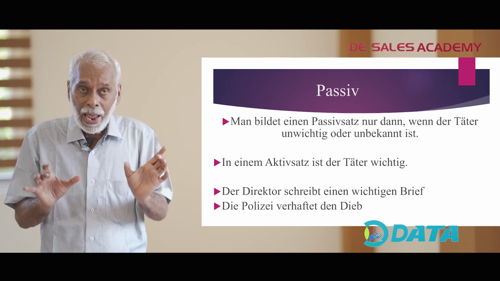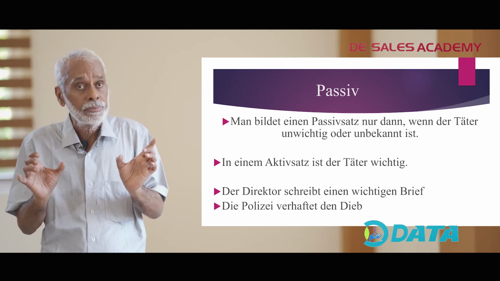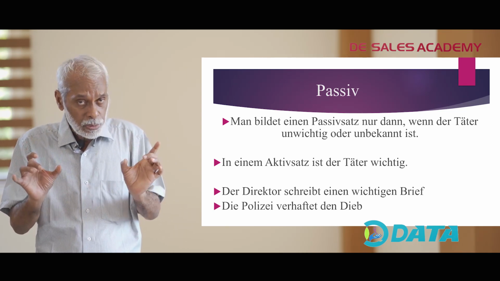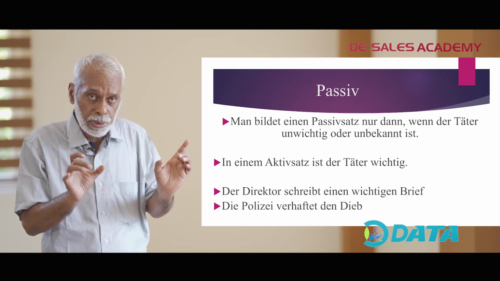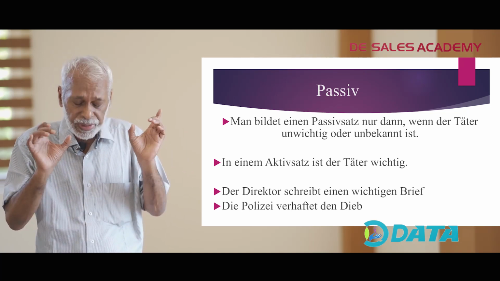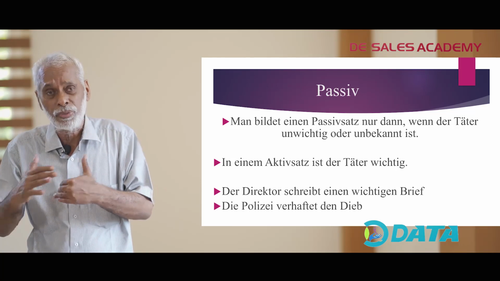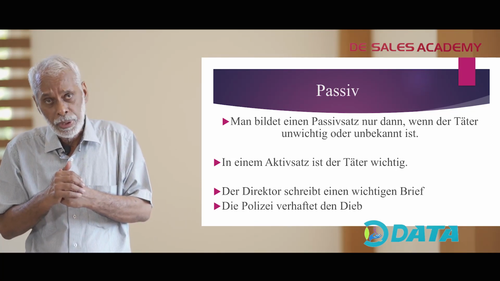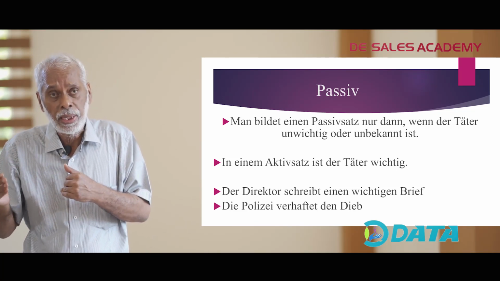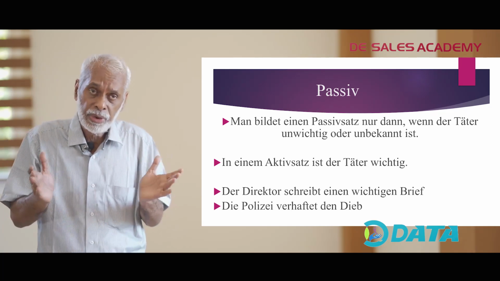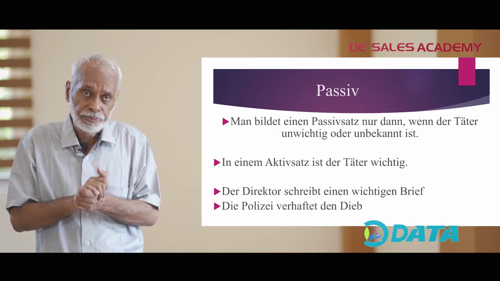That means in an active sentence, the person who does a particular activity is the most important part of the sentence. That's why we are constructing active sentences. Only then we construct active sentences.